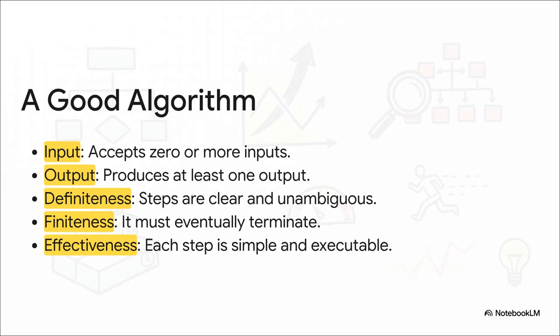But here's the thing, not just any list of instructions gets to be called a good algorithm. It has to check a few boxes. It needs some kind of input, and it absolutely has to produce an output. Every single step has to be crystal clear, no ambiguity. And this is a big one, it has to stop. It can't run forever. And finally, each little step has to be something a computer can actually do.